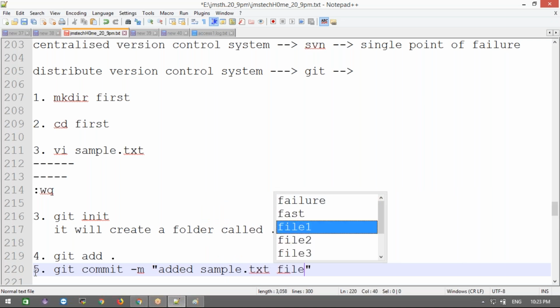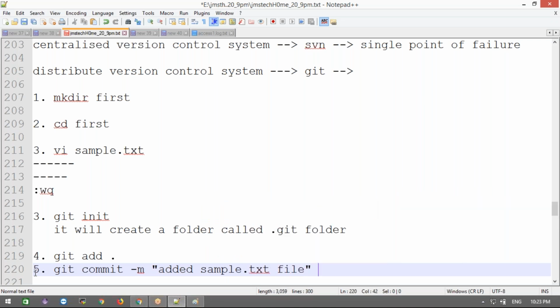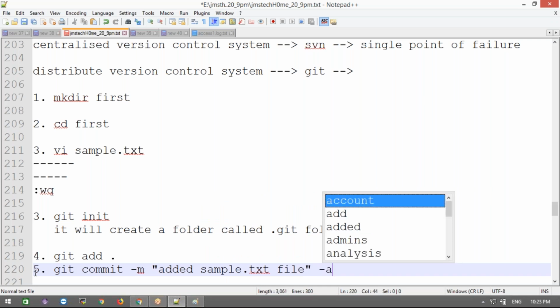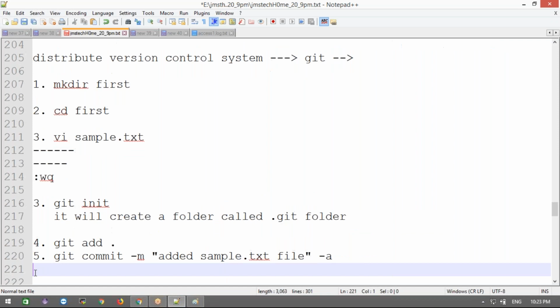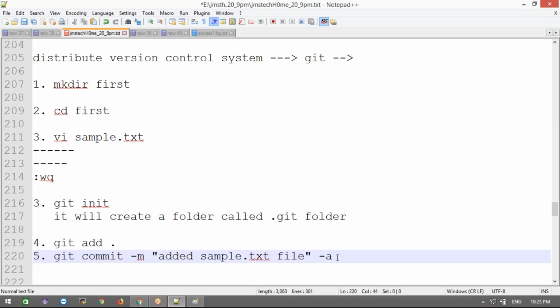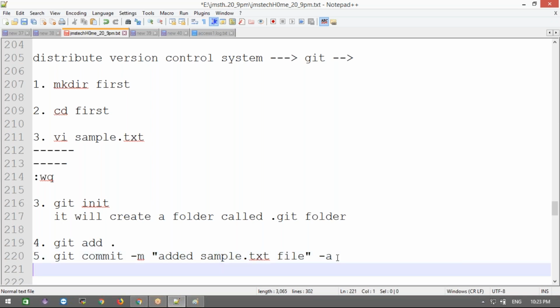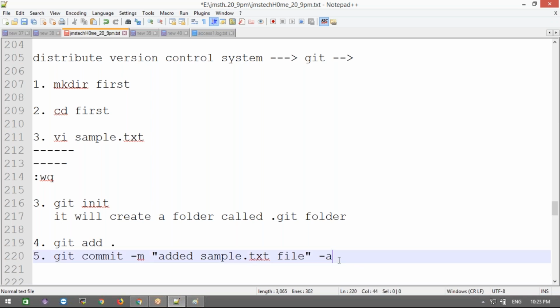If they see your message, they can understand what exactly you are doing in this project. And -a means apply to all the files. This commit message will apply to all the files. If you want, you can give just one file also. We'll discuss that later, in the next project.